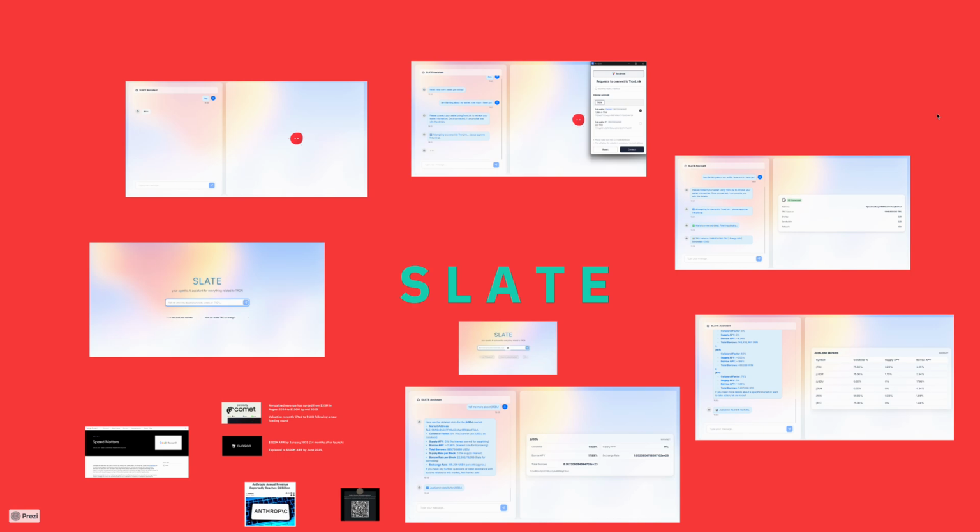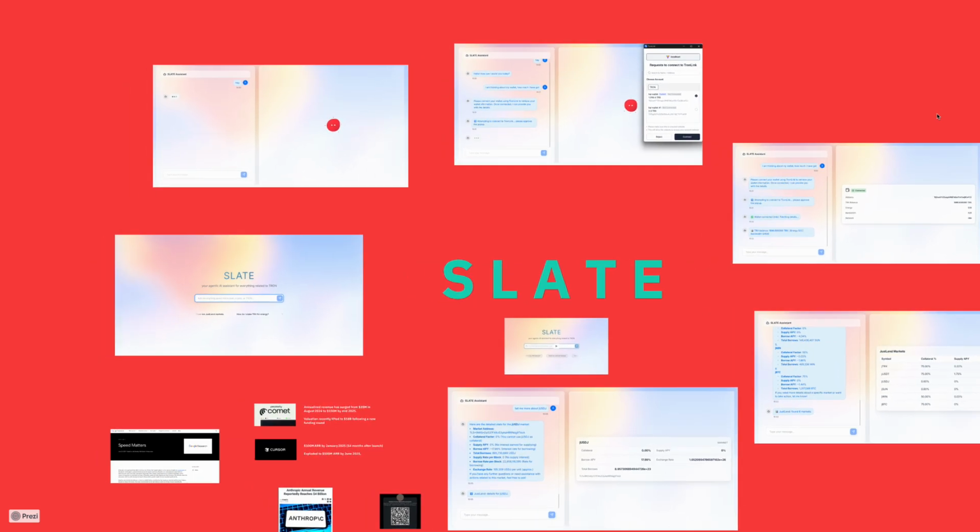The name of the project is Slate. Slate is an AI-powered agent that can not only answer questions but can also take actions based on those questions. So let's see how it does it.